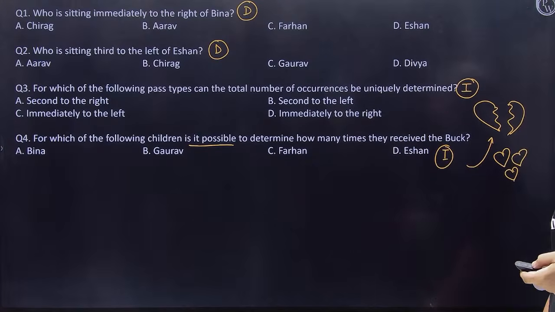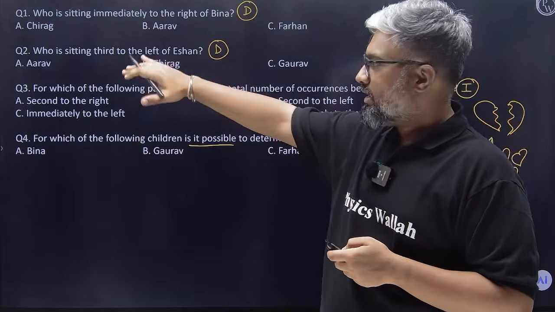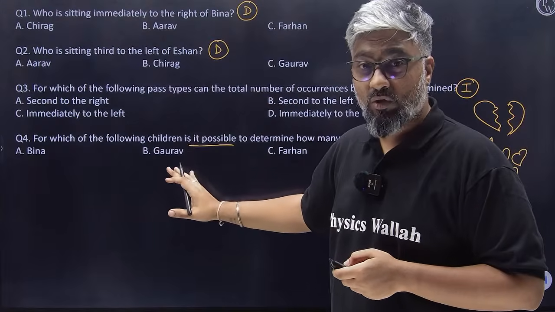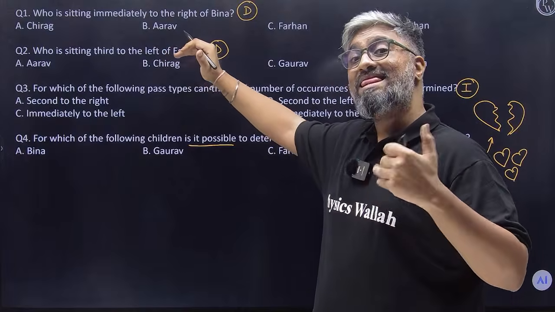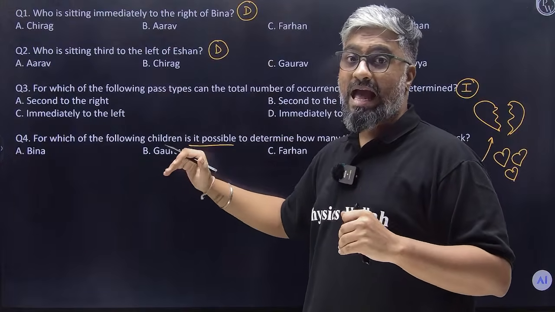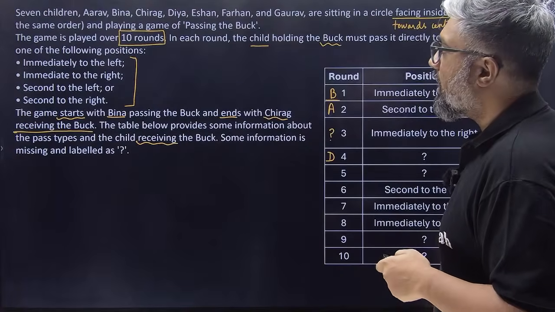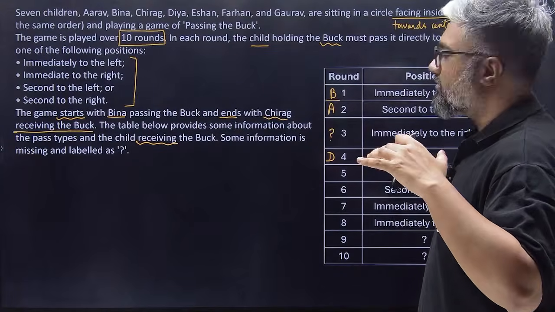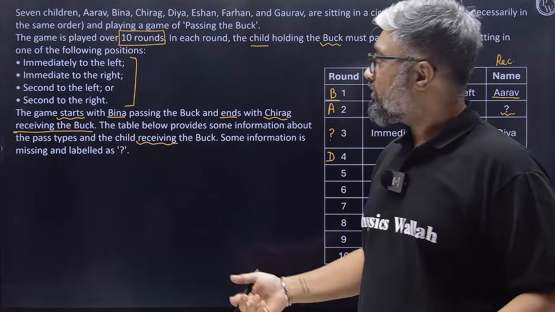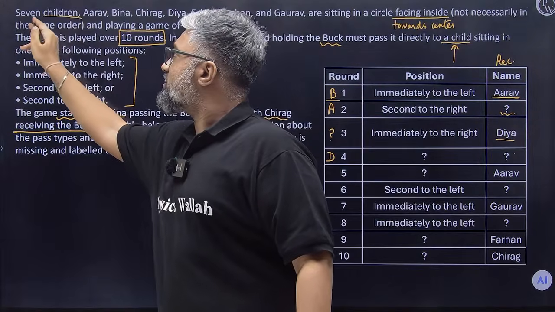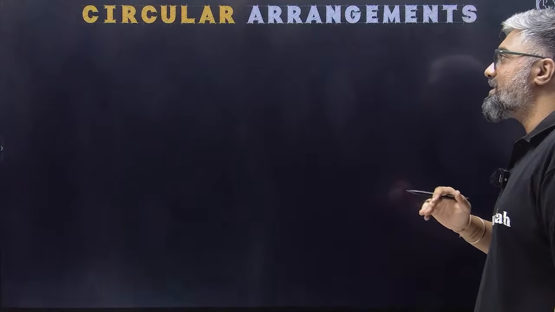So shall we start then? We've understood what the set wants us to do, and we've also understood what the questions want us to do. For sure, we should be able to find out the arrangement, and then with the passes and with who's receiving how many times, we might not know that for sure. Okay. Now, are they saying there are any empty seats? No empty seats mentioned, right? So since that's not mentioned, we would assume that if there are 7 children, there are 7 seats also, right? 7 seats.